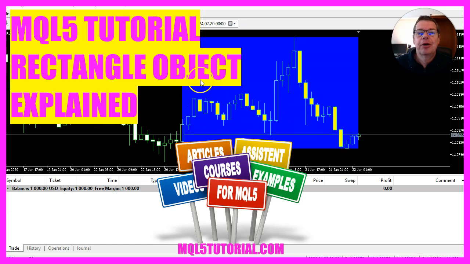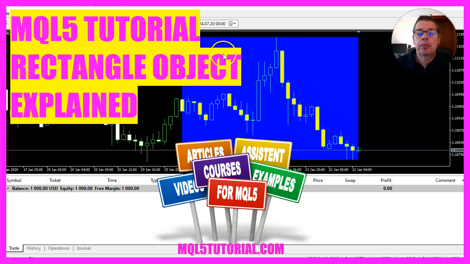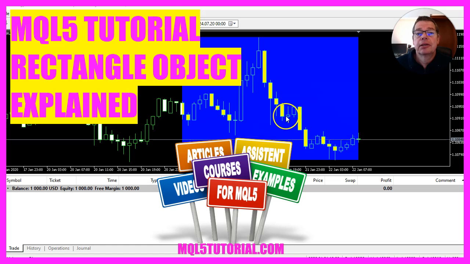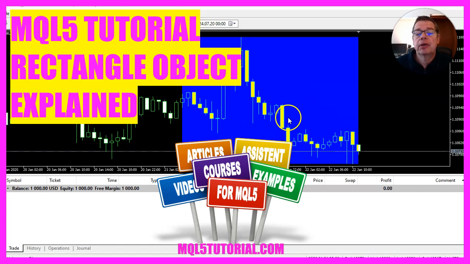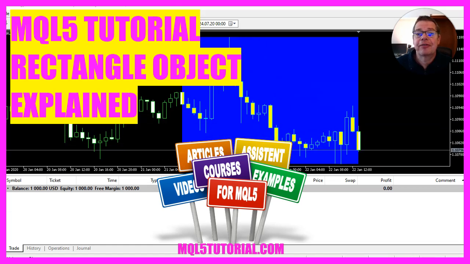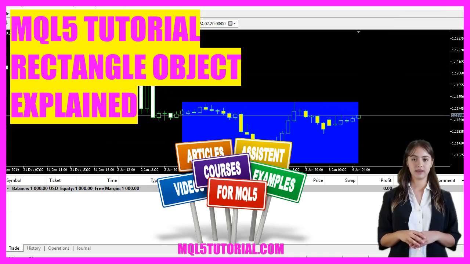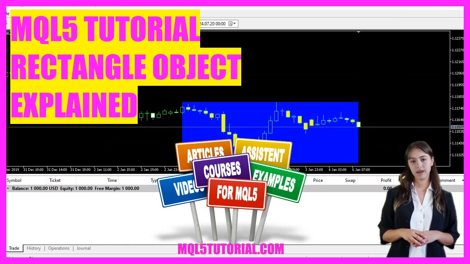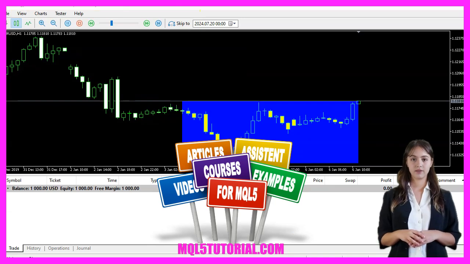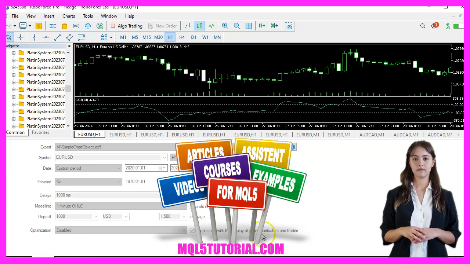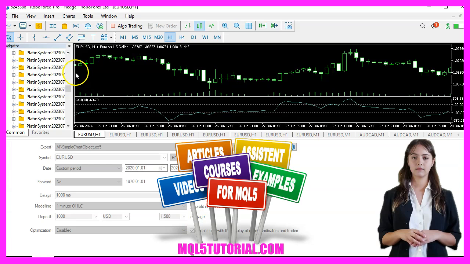In this video we are going to create a rectangle object right on our chart, so let's see how we can create something like this with MQL5. In this video, we are going to create an expert advisor that draws a rectangle around the highest and lowest points of the last 30 candles on the chart. Let's see how we can do that.